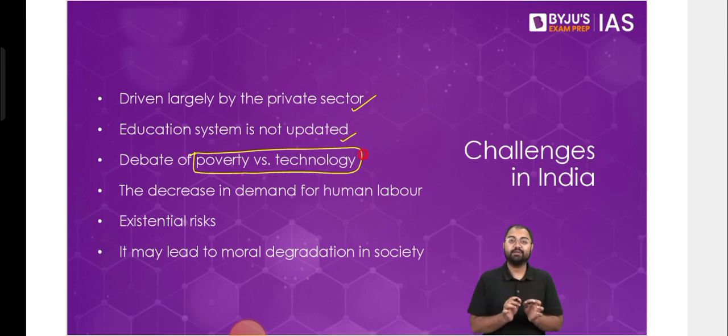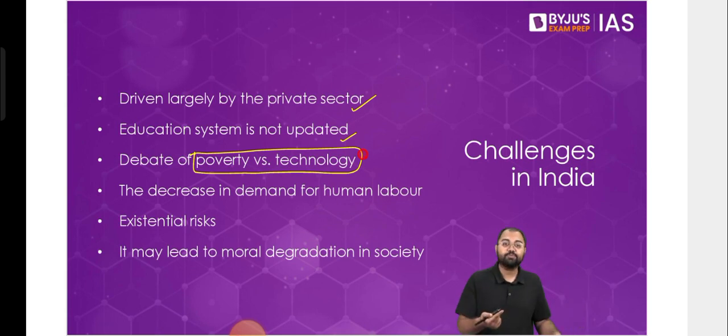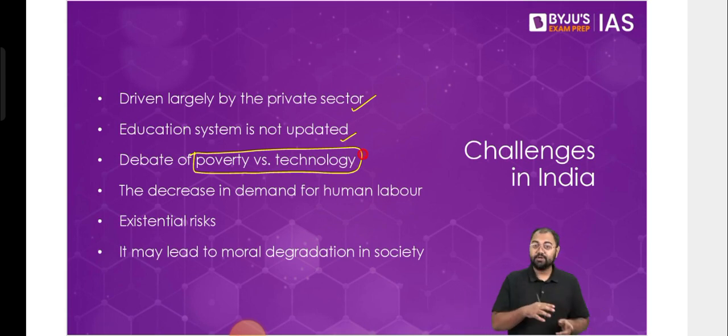A very simple underlying point I'm going to tell you, that we cannot use the term versus when it comes to poverty and technology. It's never a competition between poverty and technology. Technology is an enabler. Technology will help societies come out of poverty. Technologies will help people grow, and it's not going to go against the people.